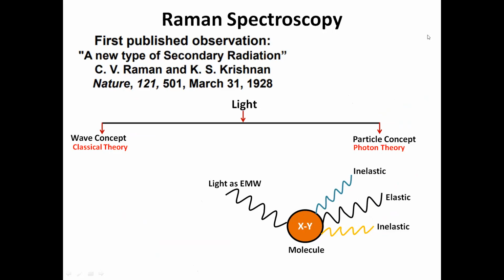Now you come here. The Raman spectrum was first published as Raman's invention, and the topic of that paper was a new type of secondary radiation. Sir C.V. Raman, along with K.S. Krishnan, who was his student doing a PhD under the guidance of Sir C.V. Raman. If you see the life of Sir C.V. Raman, you will find a lot of inspiration from it.